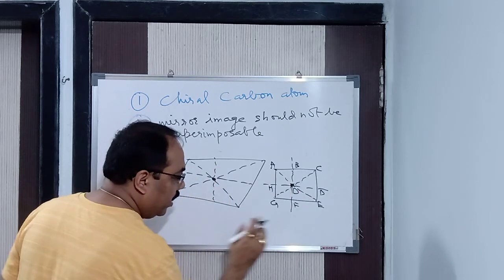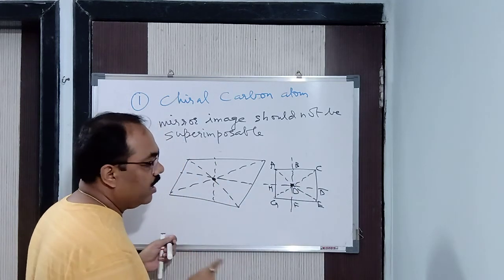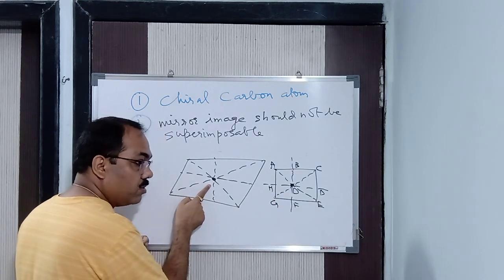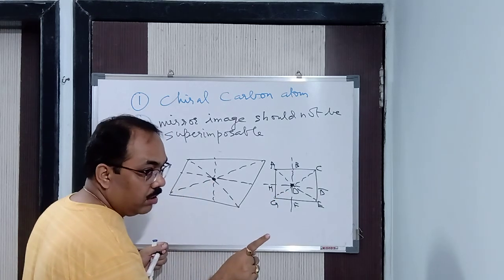So again I repeat, if a given compound is optically active, it should not have a point of symmetry, and it should not have a plane of symmetry.